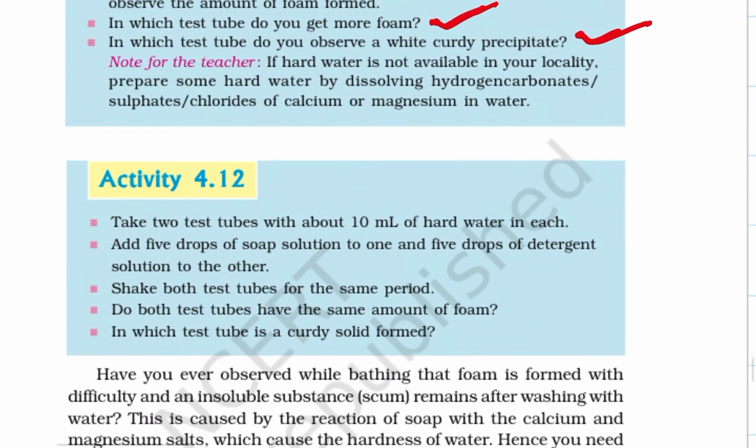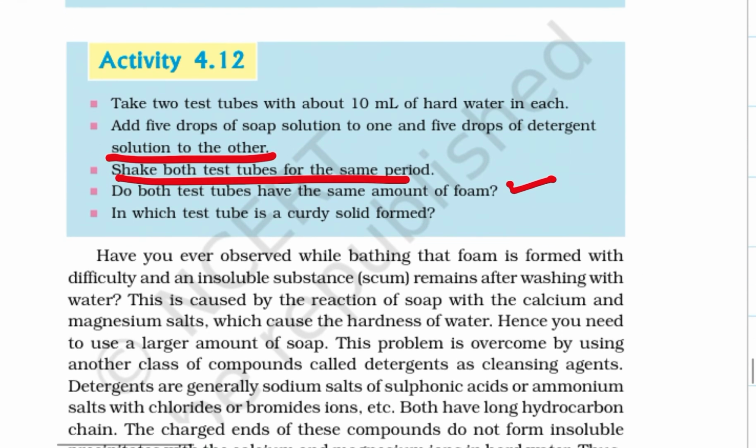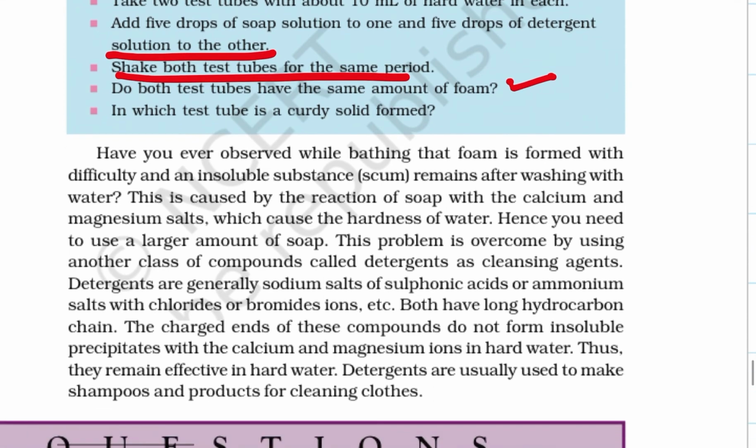Now take 2 test tubes and 10 ml of hard water in each, add 5 drops of soap solution to one and 5 ml of detergent solution to the other, and shake well. You will see that the detergent test tube has more foam. Why? Because detergent can work easily with hard water while soap cannot. So soap is good to use in distilled water and detergent is good to use in hard water.